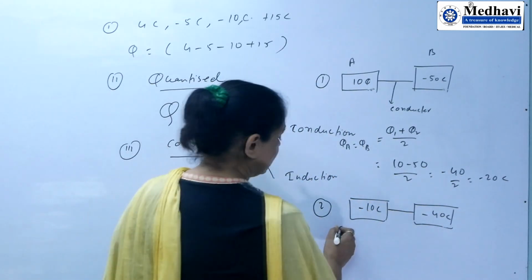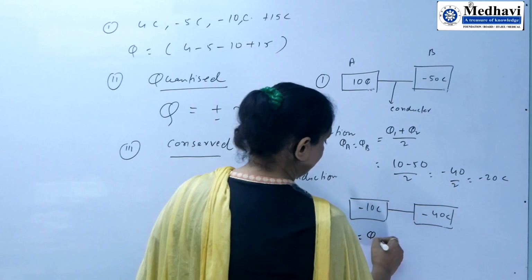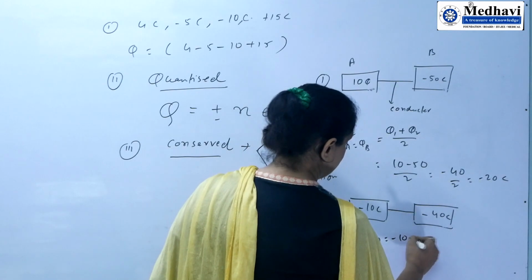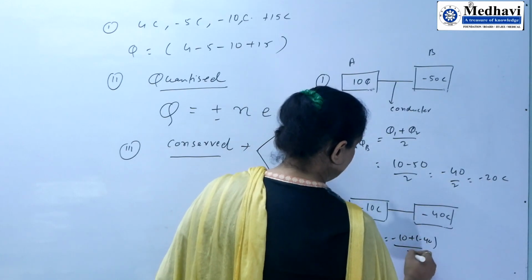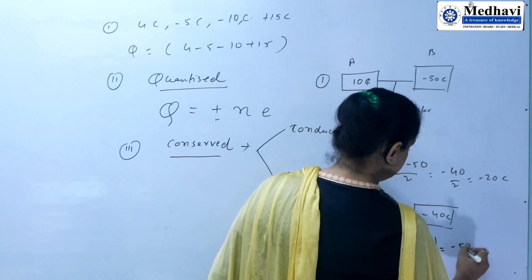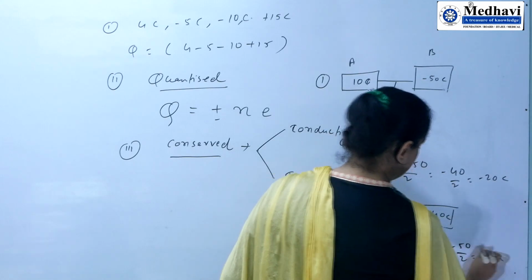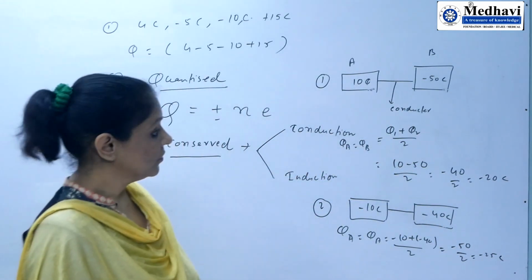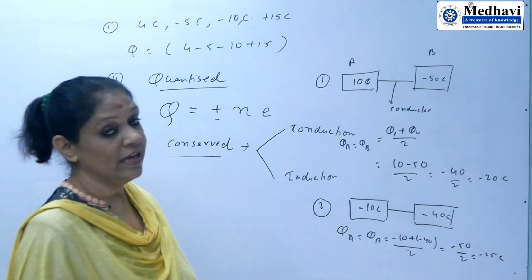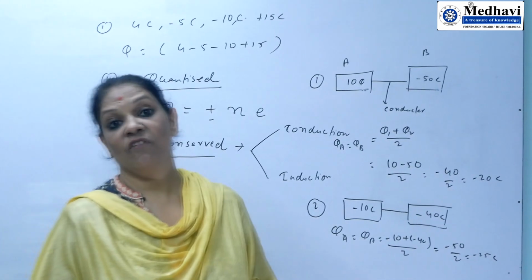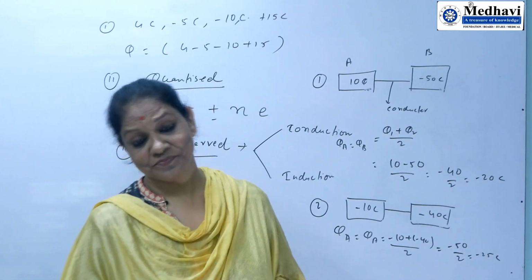Then the charge developed on the two bodies will be (-10 + -40)/2 = -50/2 = -25 coulombs. So we can say that in this way charge will transfer from one body to another body.